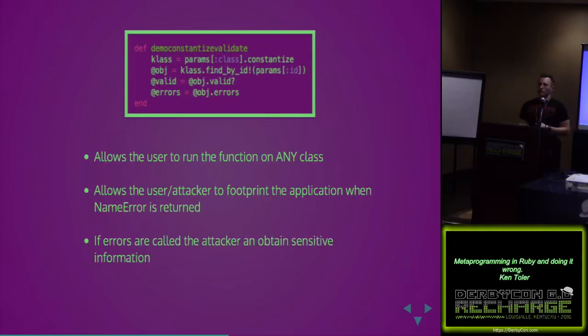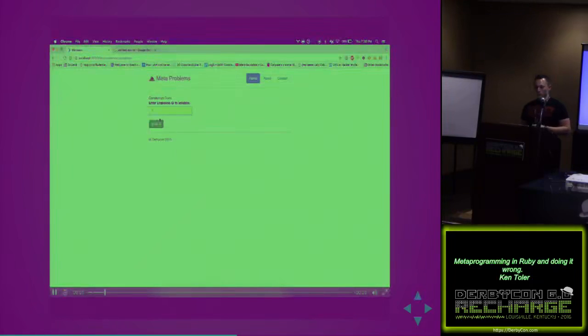So if you haven't considered what classes you have or what objects you have in the database, then you could get into trouble there. It allows the attacker to footprint the application when name error is returned. So if you're not catching your errors properly, they could use this in a brute force attack, and I have a demo for that. If errors are called, the attacker could obtain sensitive information if you're not handling those properly.